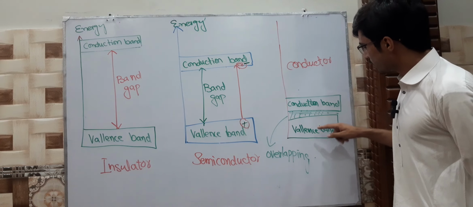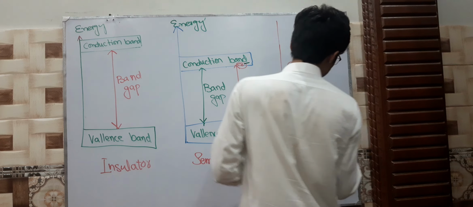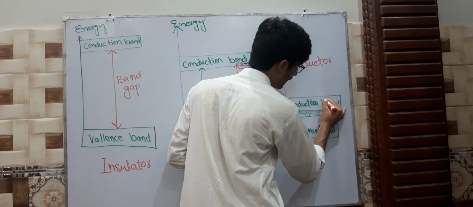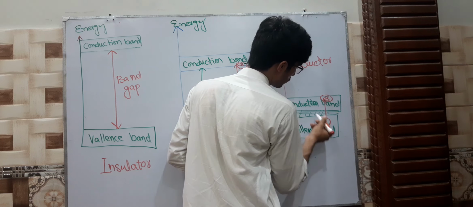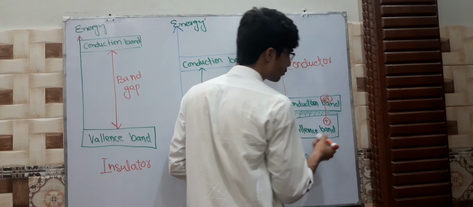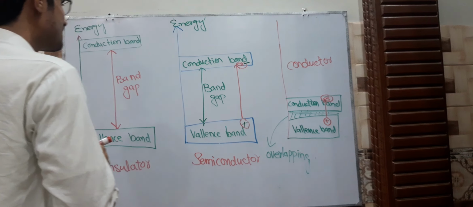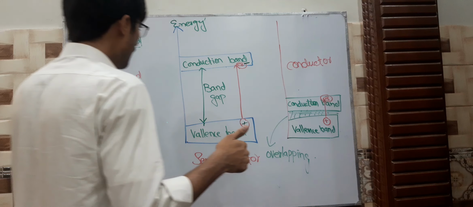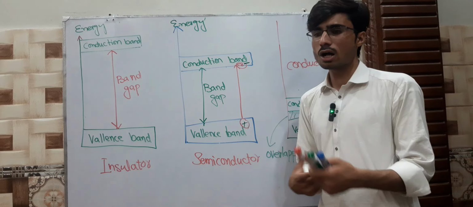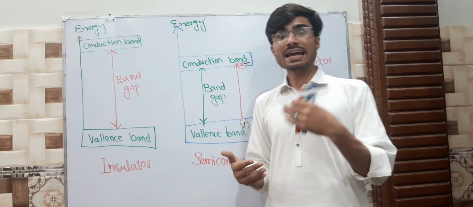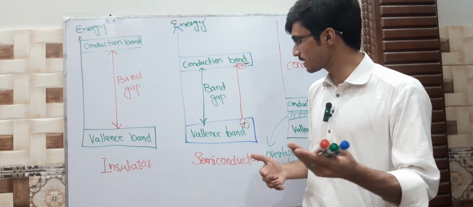In a semiconductor, an electron moves from here to the conduction band, it creates a hole, and the electron has negative charge while the hole created is positive charge. Semiconductors also have types, just like intrinsic semiconductor and extrinsic semiconductor.